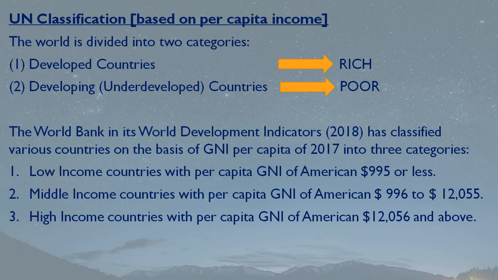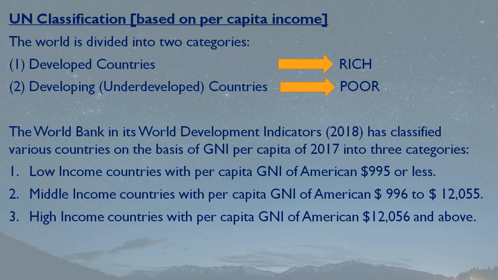You can see here the World Bank has classified the various countries on these three bases, depending on the GNI per capita. By GNI we mean gross national income. So as per the GNI, the countries are divided into three categories: low income countries, middle income countries, and the high income countries. Low income countries are those countries which have the GNI per capita of $995 or less than that.